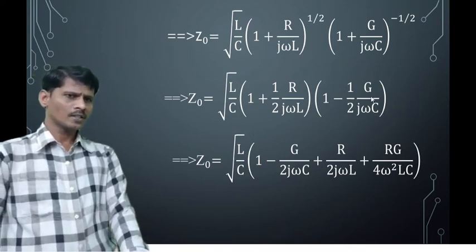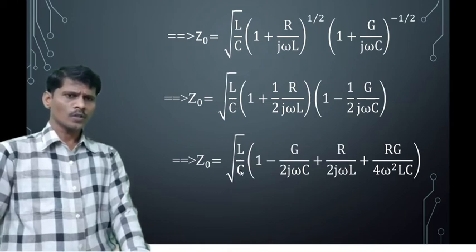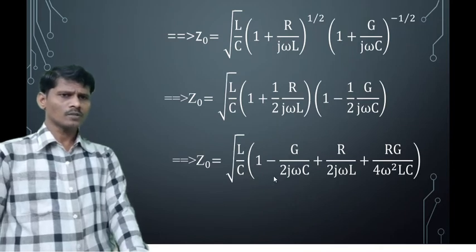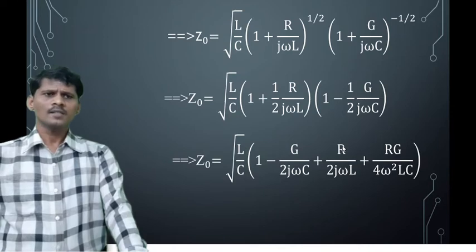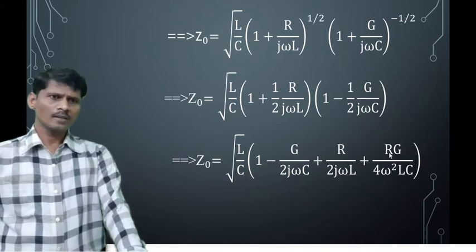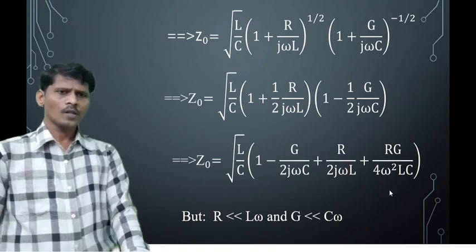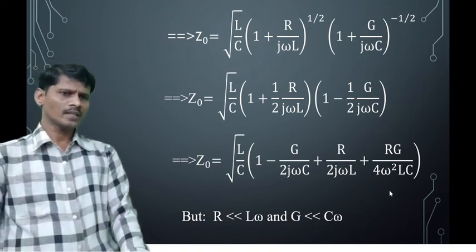Multiplying these three terms, we get Z0 is equal to square root of L by C. First multiplying these two terms, 1 into G by 2j omega C plus R by 2j omega L plus RG by 4 omega square LC. Now applying the condition R is very much less than omega L and G is very much less than omega C,